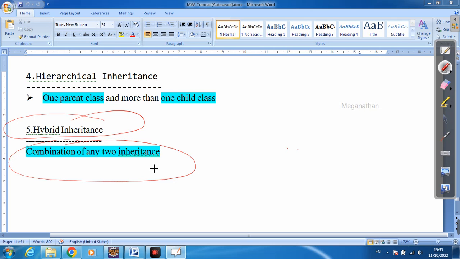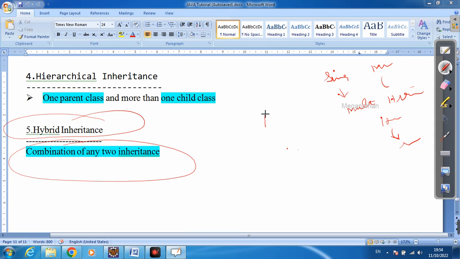You can try this in Eclipse. I'll explain this. For example, any two inheritances: single inheritance with the combination of multi-level inheritance, multi-level inheritance with the combination of hierarchical inheritance, hierarchical inheritance with the combination of single inheritance, like that. If we mingle any two inheritances, that is called hybrid inheritance.